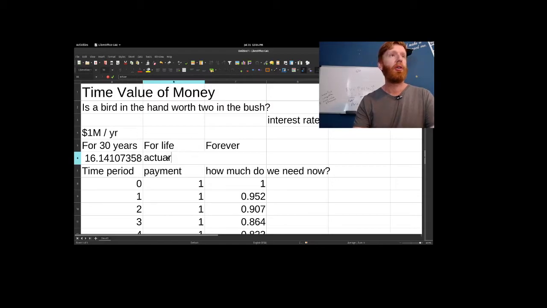So the value of $1 million a year for life is going to depend on the age of whoever wins, and their health, and all the things that affect how soon the lottery company has to stop paying out. If we expect to live for 30 years, then the policy is going to be worth $16 million. If we expect to live more than 30 years, it's going to be worth more than that.